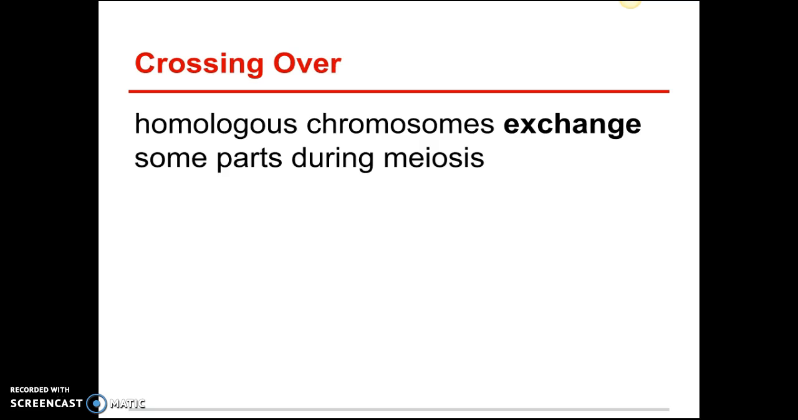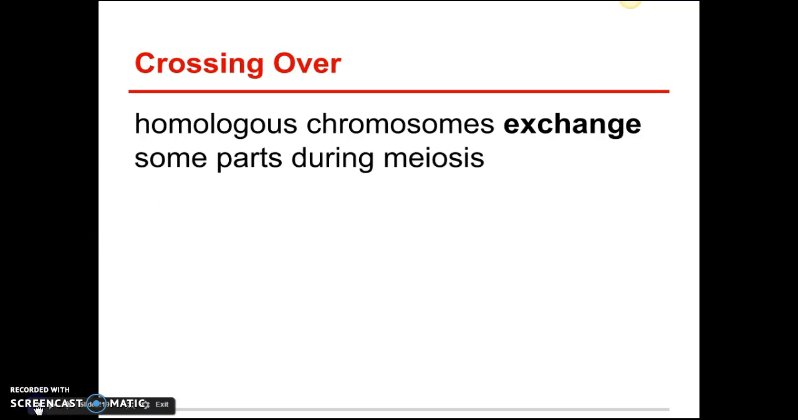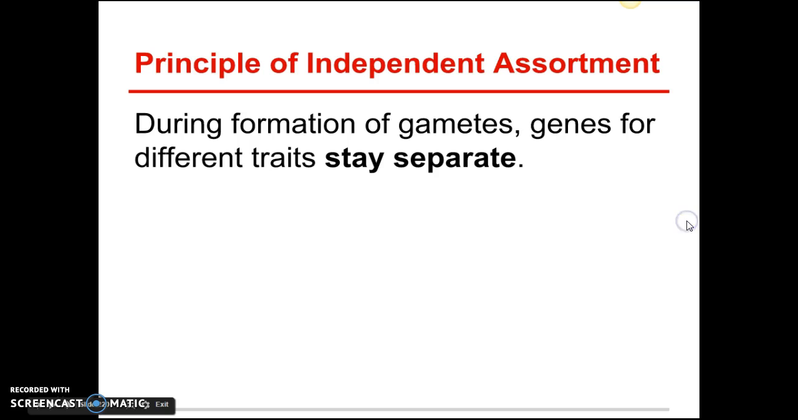Which is great. It gives us genetic differences, and when we get to talking about evolution, this is going to be really important. Crossing over is how we get new traits. It's how things evolve and change over time. It's very important. I think I have one more for you.